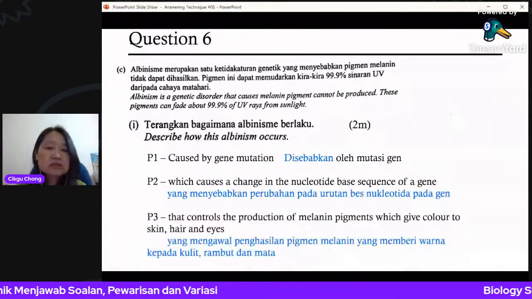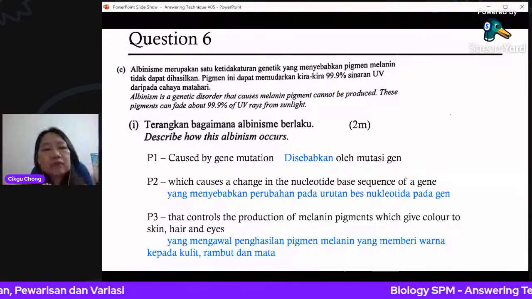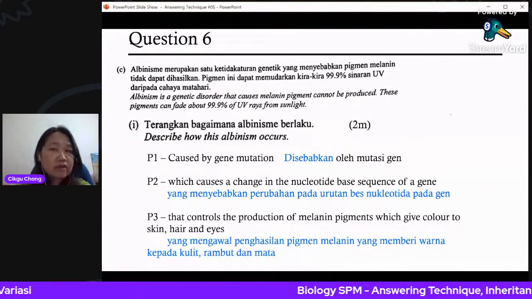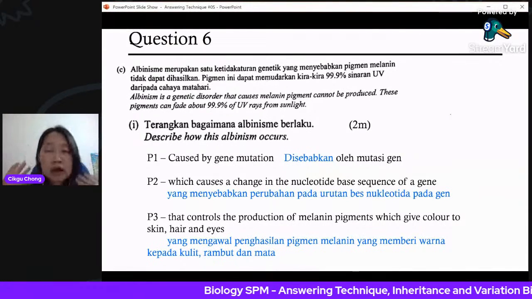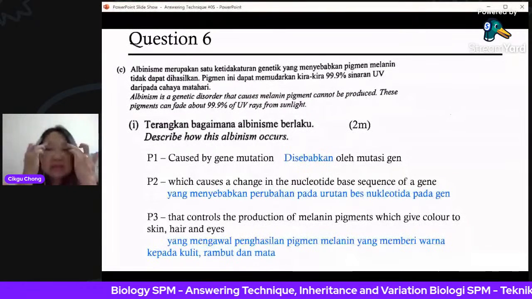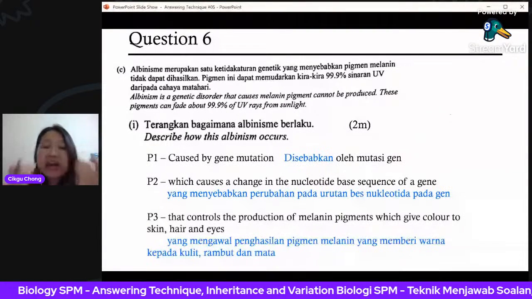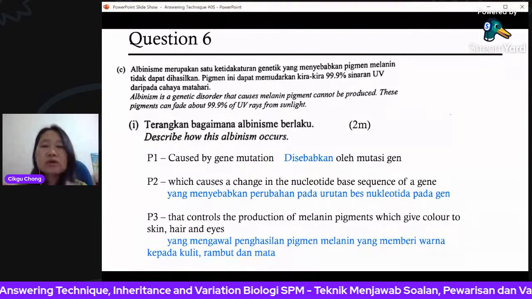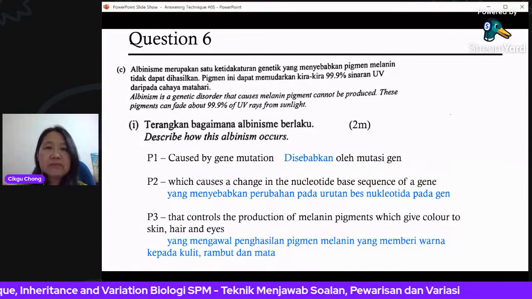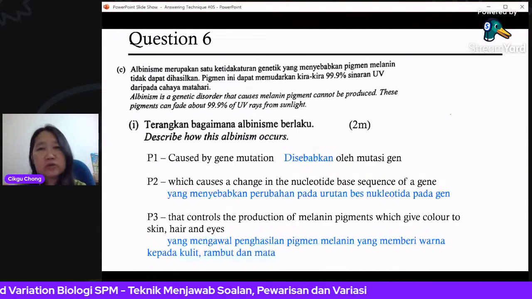So people who have albinism have very fair, very white skin. The hair is also blonde or white, and the eyebrows, and even the iris is very, very light, because you don't have the melanin. So two marks only, that's why you don't need to write a lot.